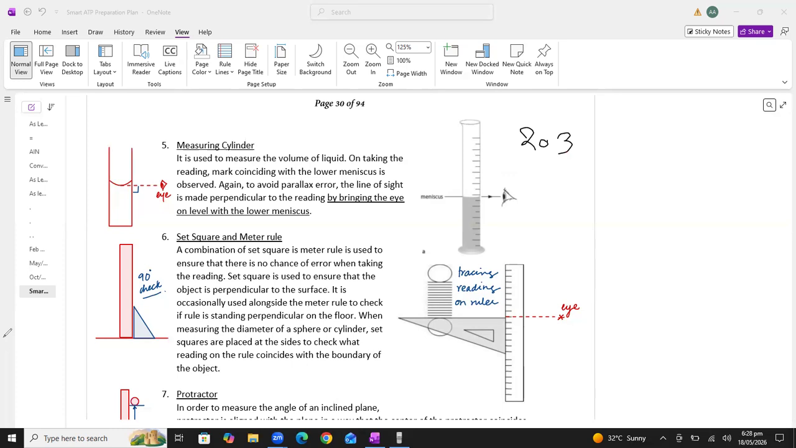All right. So if the reading is 2.3 centimeter, and we have to write the value only to one significant figure, so we will write 2 centimeter. Okay. All right. Well done, students.